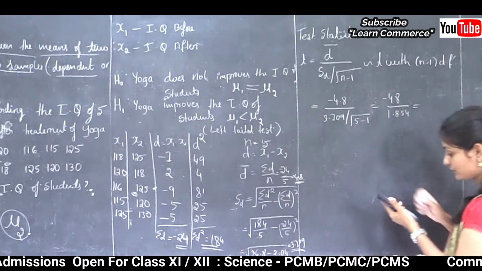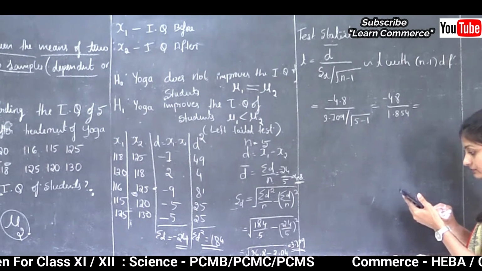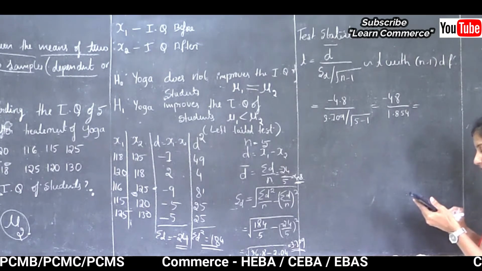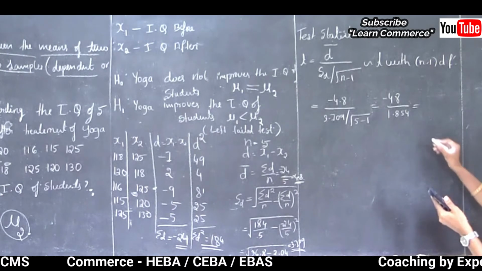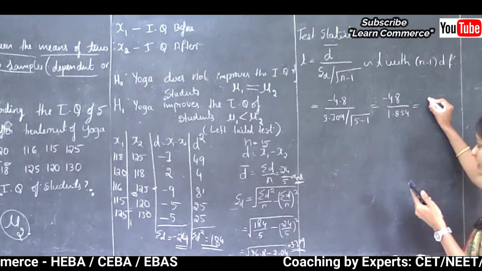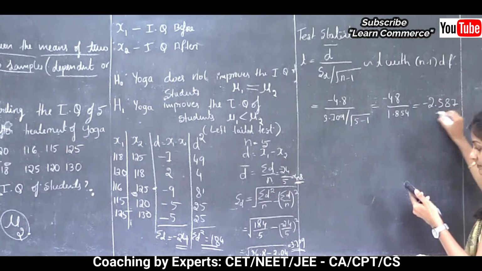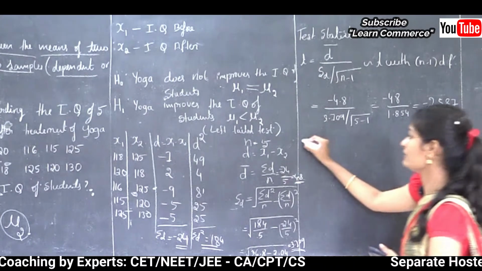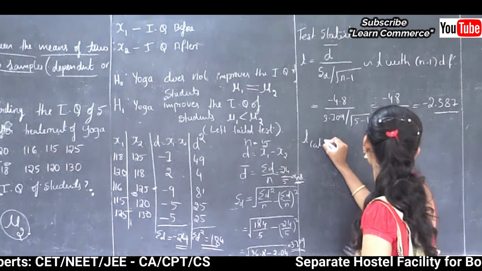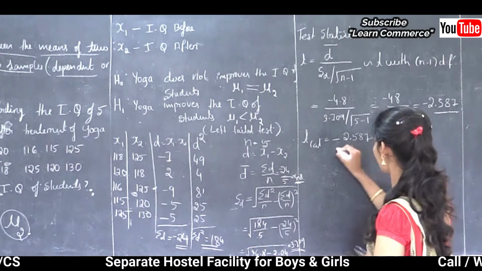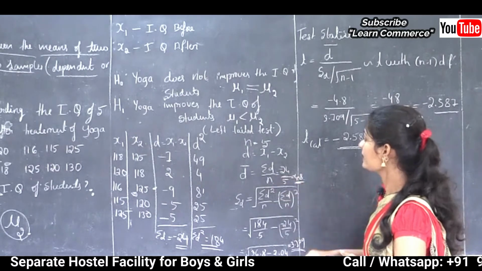This is equal to minus 4.8 divided by 1.854, that is minus 2.587. Okay, this is calculated value. Here calculated value is minus 2.587. And see, next this is step 3.